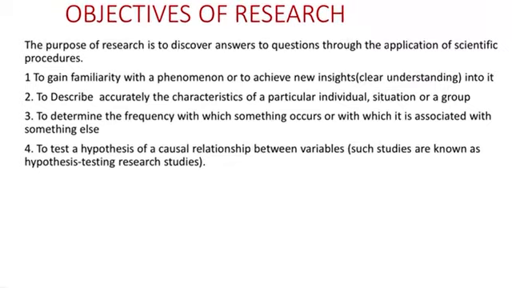Fourth one, very important, to test the hypothesis. It means that in your research, for example, if you are doing research in weather prediction, here we are going to have 4 to 5 types of research variables: the temperature, the chillness in the environment, and the humidity also. If you are doing the research, you need to understand what the correlation between these variables is, the association between these variables, that also helps in research. All these are the objectives of research.